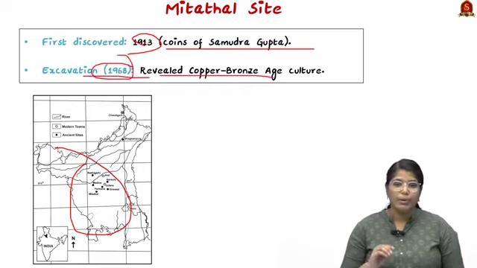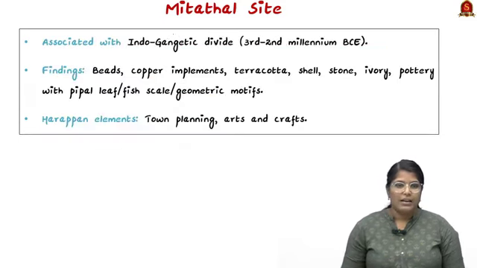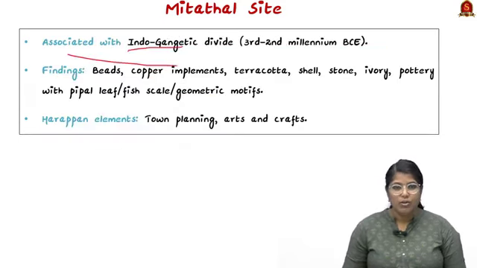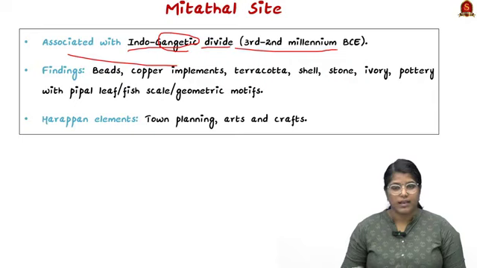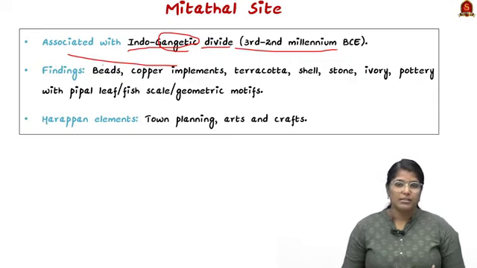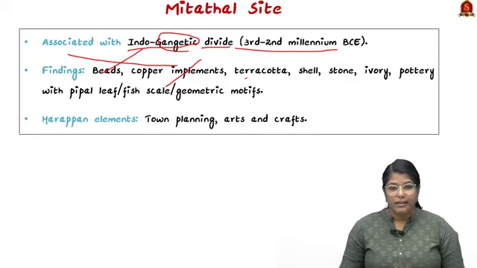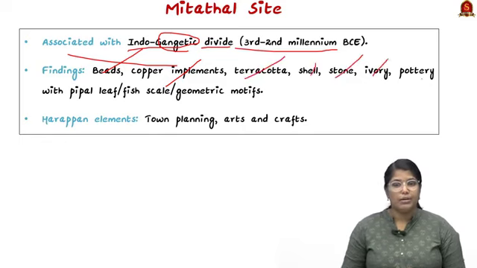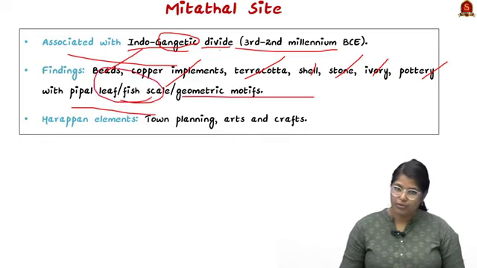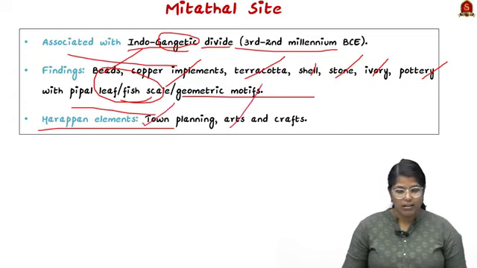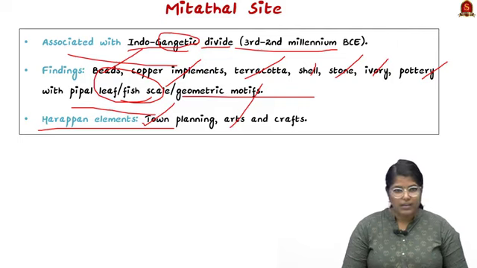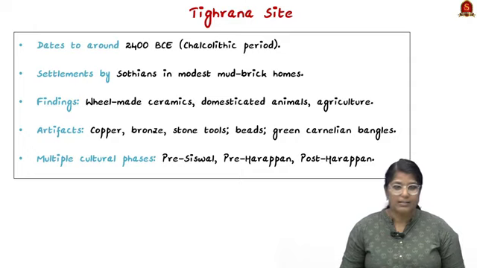This revealed a copper bronze age culture, and it is associated with the Indo-Gangetic divide, which goes way back to the 3rd and 2nd millennium BCE. Certain findings include beads, copper implements, terracotta, shell, stone, ivory, and pottery with peepal leaf or fish scale as well as geometric motifs. And Harappan elements like town planning and art and artifacts have been found in this particular space. So this is about the Mitatal site, and we shall see about the Tigarana site.